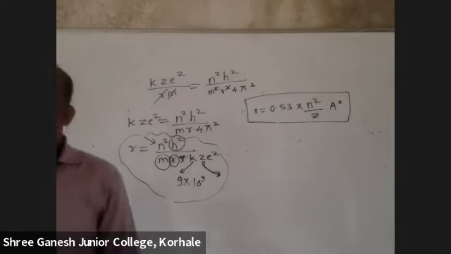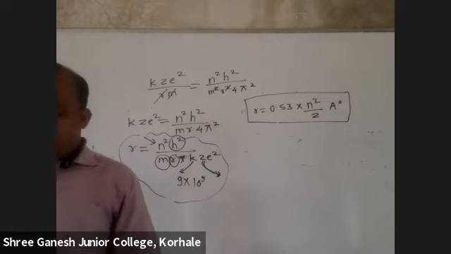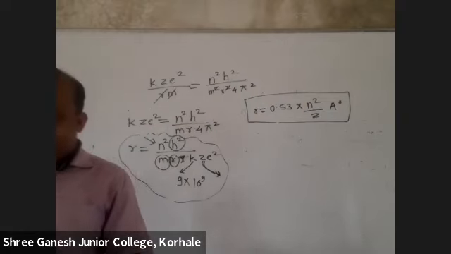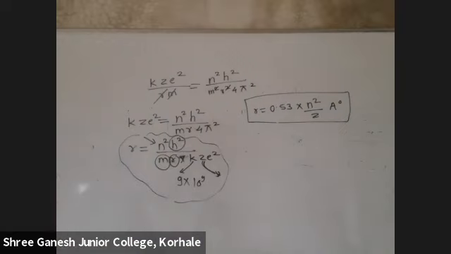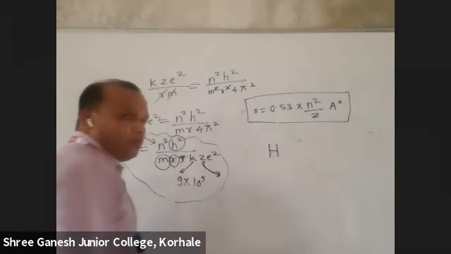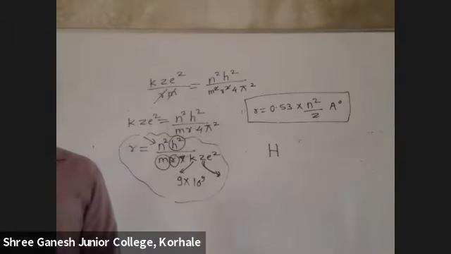This theory is applicable for single electron species. Whatever postulates we have discussed now are only applicable for a single electron. Bohr's theory is only applicable for single electron species. So is it applicable for hydrogen? Yes.